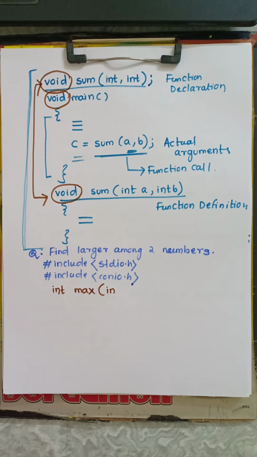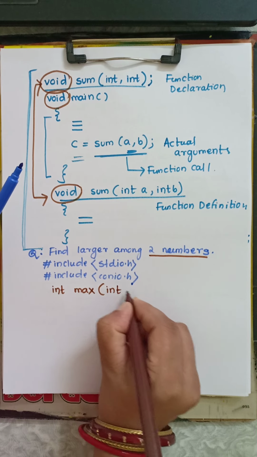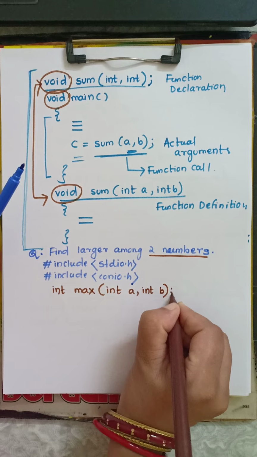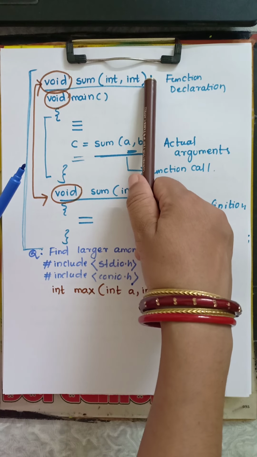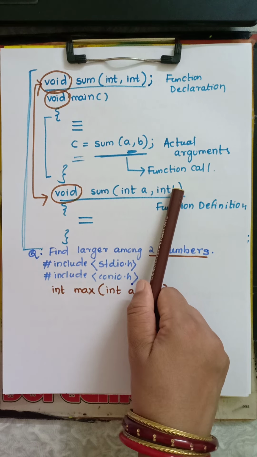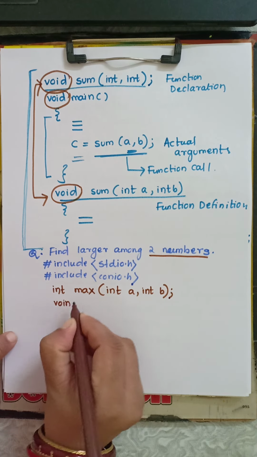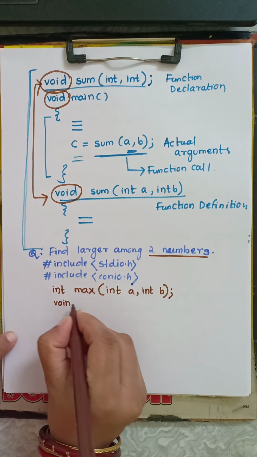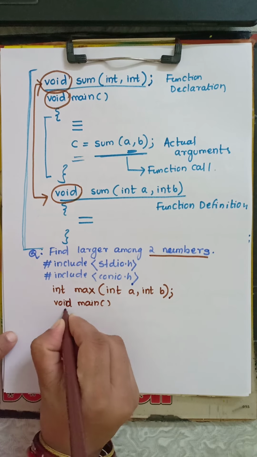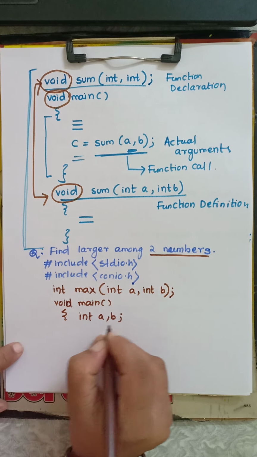So in our program I use two numbers, so we have to use one integer a, another integer b. Then in the function declaration we use the semicolon. In the function call we use the semicolon, but in the function definition there is no semicolon. So first I declare which function I use in my program. Next void main, int a, b.